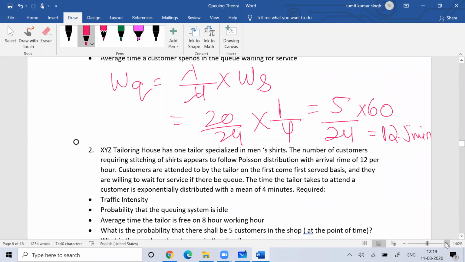Just the formula sheet that I've given you, if you use that sheet, your work is done. All the formulas, everything I've written there. You just need to use the sheet. Now we'll do the next problem.